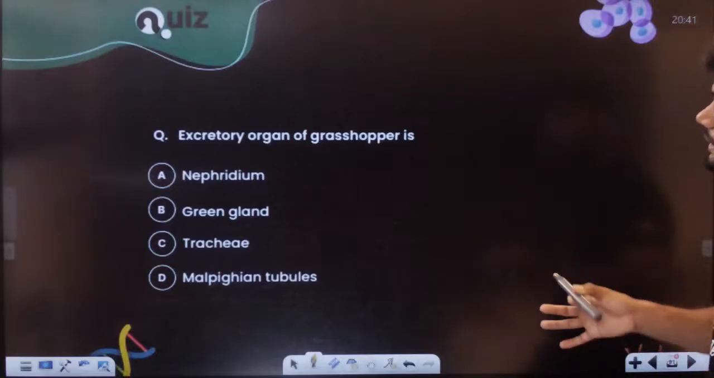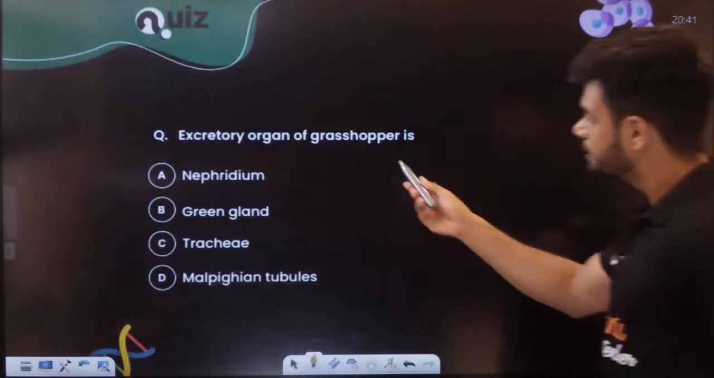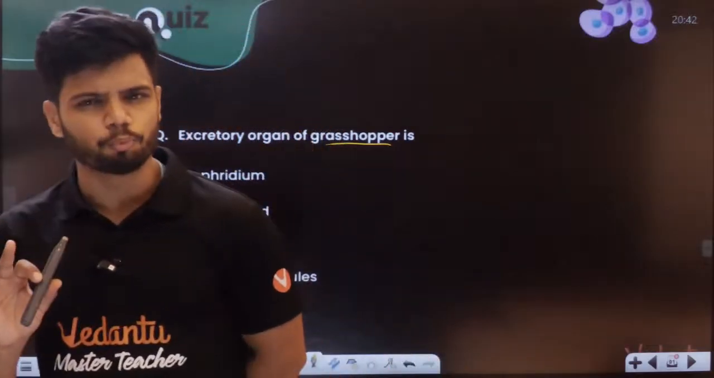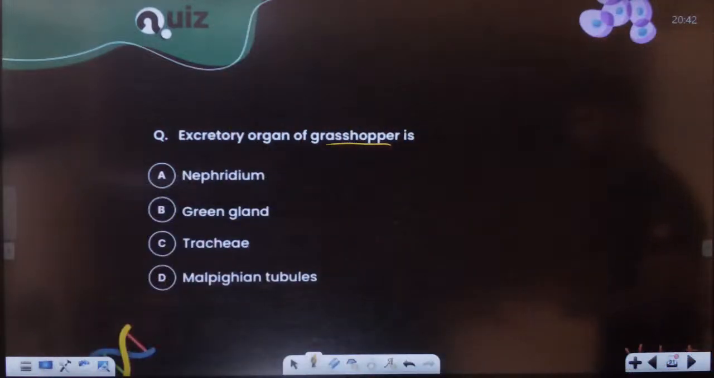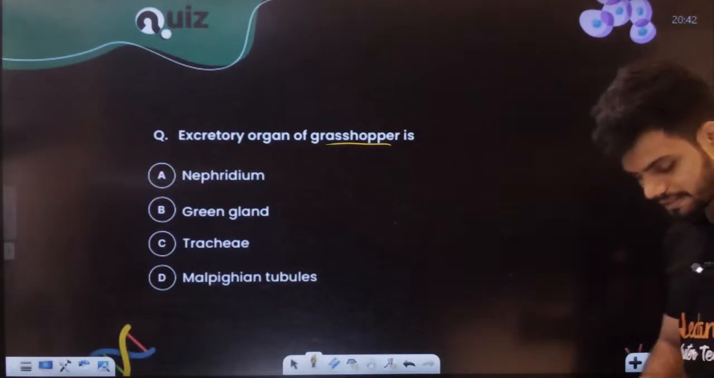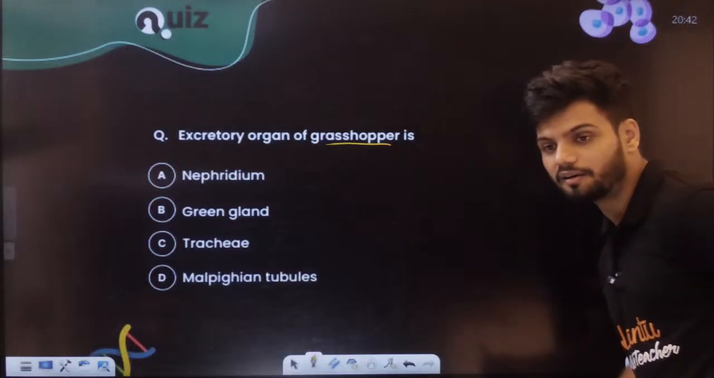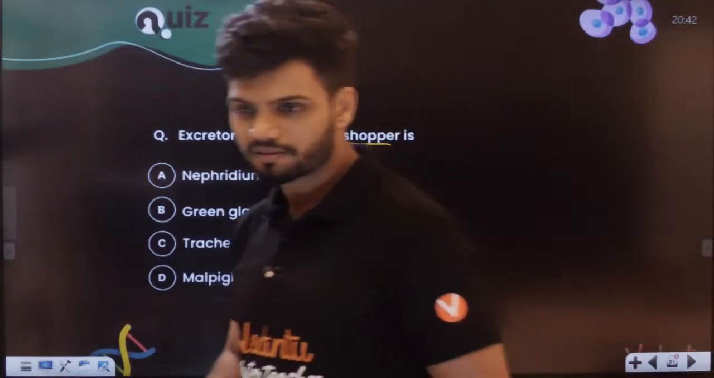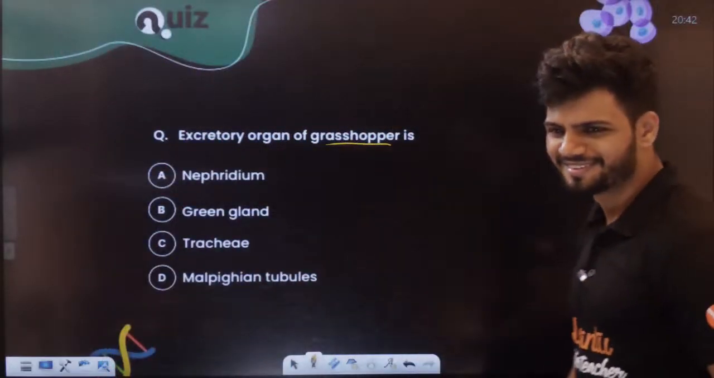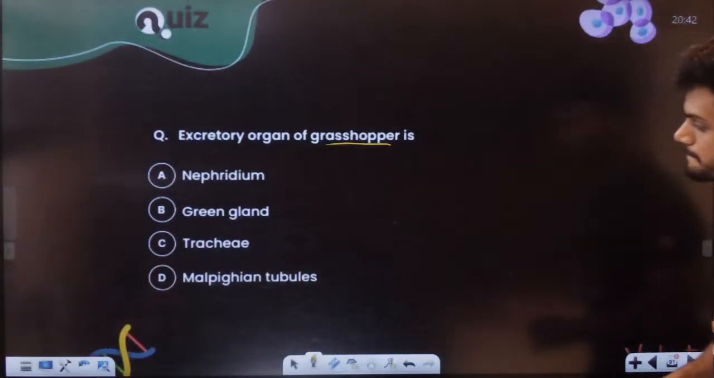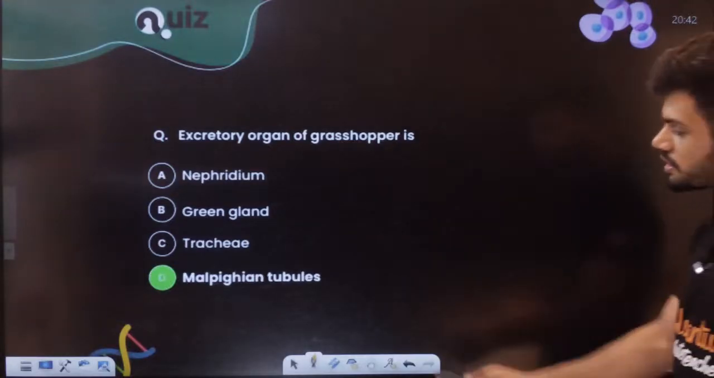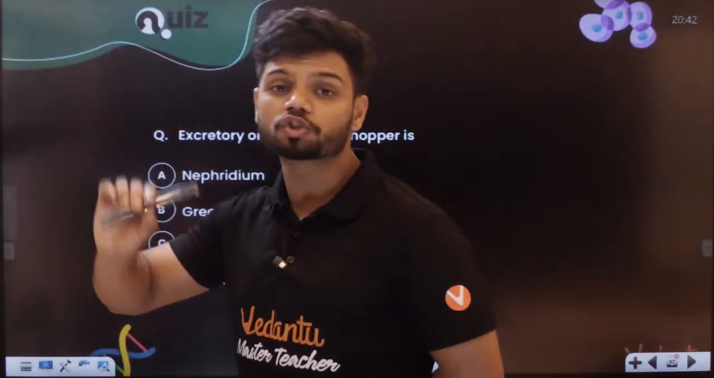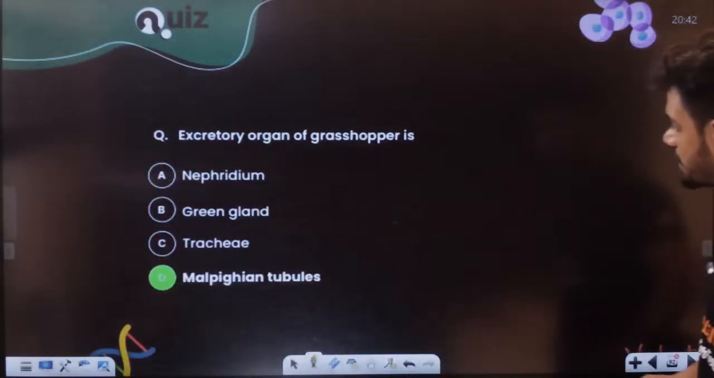Now, excretory organ for grasshopper. All of you remember, in the case of grasshopper, it is basically an arthropod. So they are asking what is the excretory organ in arthropods, students. Remember. Exactly, Malpighian tubules. Malpighian tubules are present in the case of your arthropods for excretion.